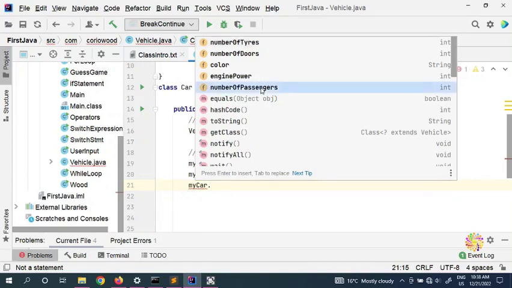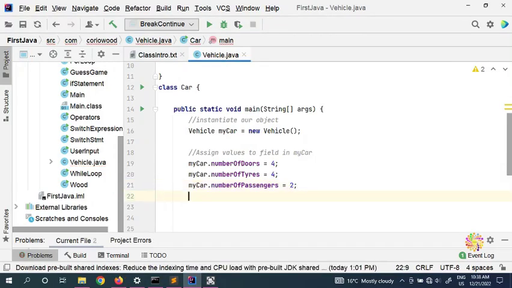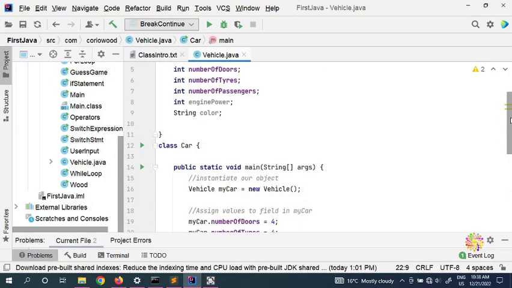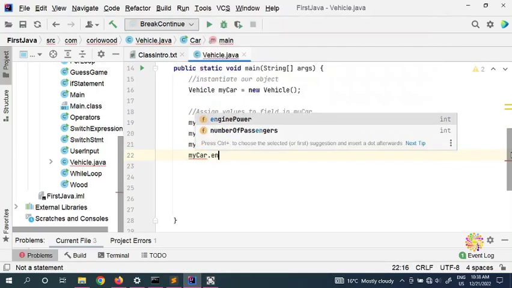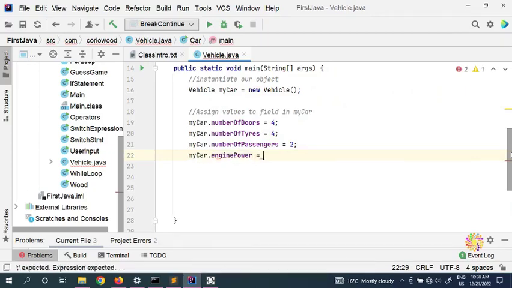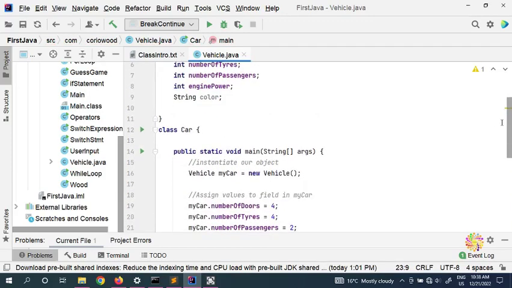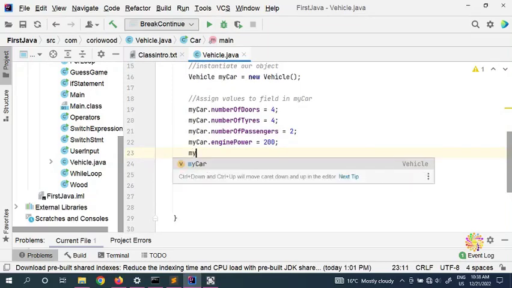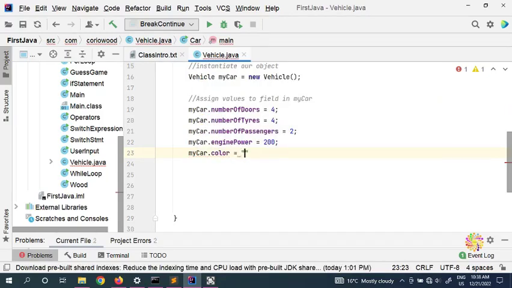And what's the number of tires, number of doors. So for example, the number of passengers, and for example, my car takes 2 passengers. And what else here? So the engine power. Now we're gonna put my car dot engine power, for example, is 200 horsepower. And the final one is my car string color. So for example, we put my car dot color. For example, I put gray. So now I have created my objects.